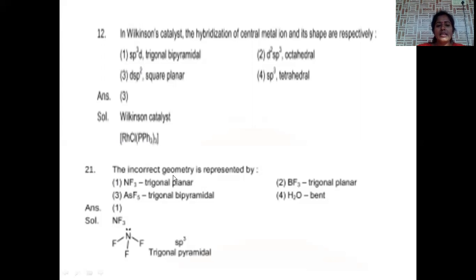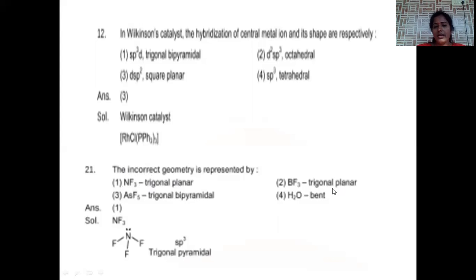Which of the following represents an incorrect geometry? NF3 is trigonal planar. It is a wrong option because in NF3 the central nitrogen is sp3 hybridized. That's why it is a pyramidal structure. It is not planar. Planar structure is given when the central atom is sp2 hybridized. But here it is sp3 hybridized and the structure is pyramidal. So this is not the correct answer.